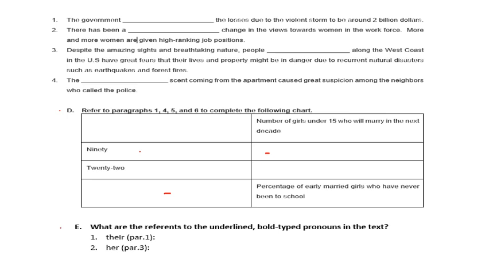Now, to the last part, what are the references of the underlined bold type pronouns in the text? Go back to the text, please. There in paragraph 1, again and again, I need to remind you that those questions need to be written in complete sentences. So please don't just write there 2 points, girls, for example.